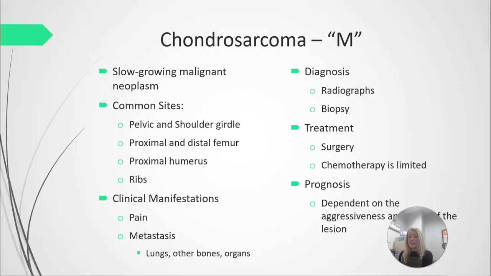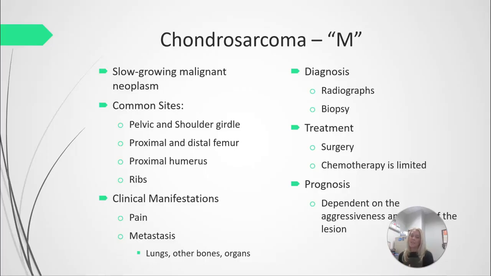The next type of malignant bone tumor is going to be chondrosarcoma. It's a slow-growing malignant tumor of the bone. The common sites are going to be in the pelvic and shoulder girdle, the femur, the humerus, and the ribs. Clinical manifestations, again, signs and symptoms are going to be deep bone pain. And again, this does have the capability of metastasizing or to be a metastasis from the lungs, other bones, or organs.